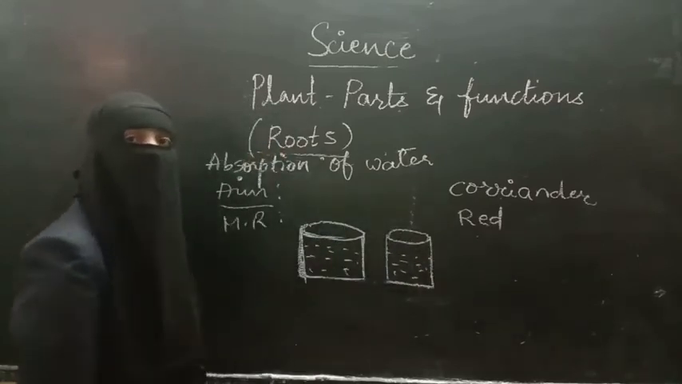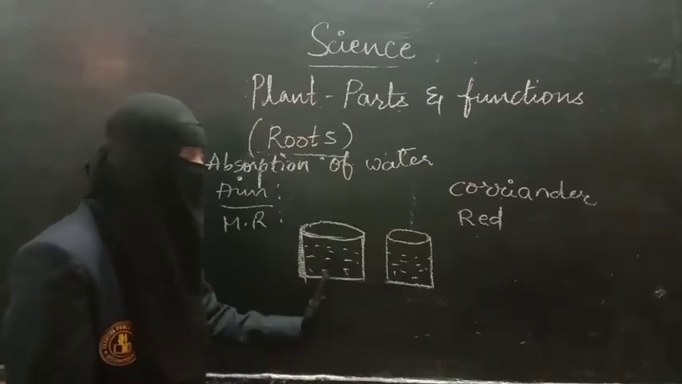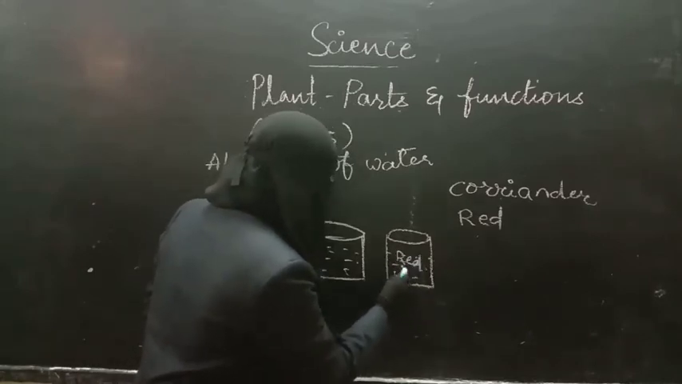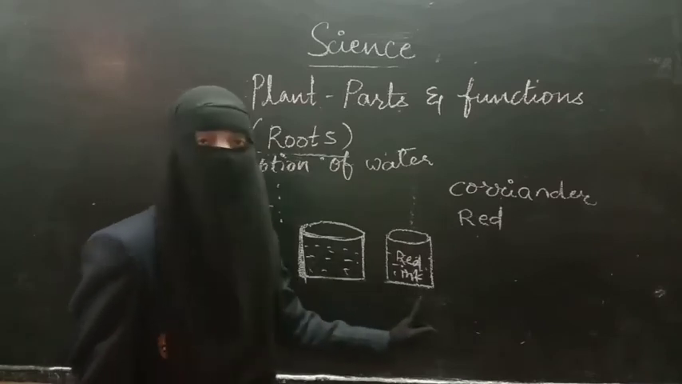So now take 2 plants. We are going to start this activity. Now we got the apparatus. This is the plain water. In this water we are going to add red ink. Red color ink we are going to add. So the color of the water will become red. Here it is colorless, here it is red in color.